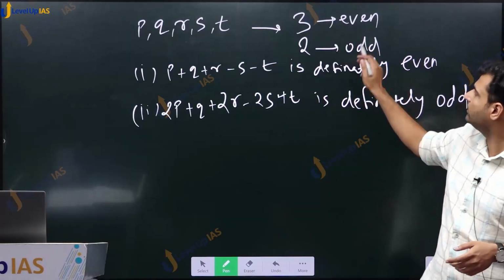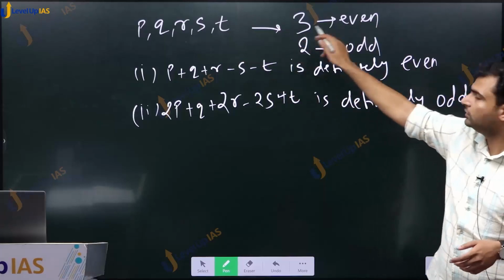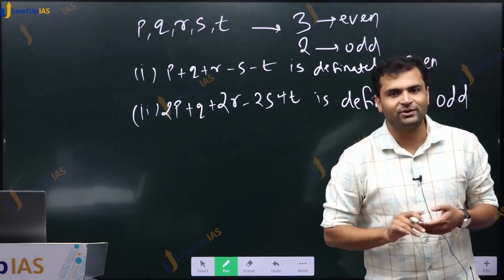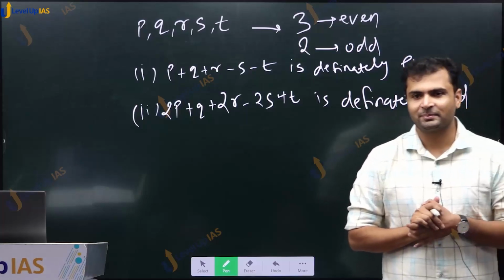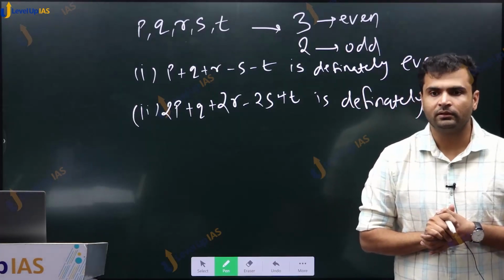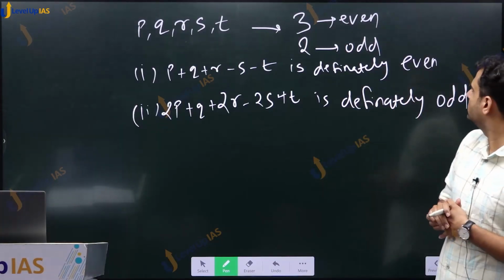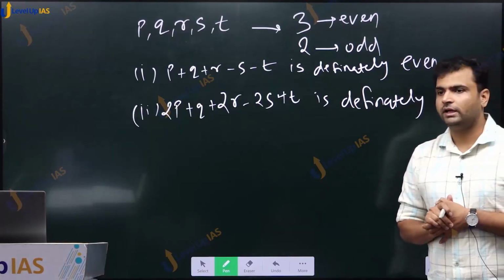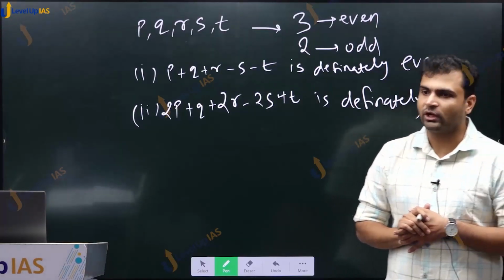No. Three of them are even. Those are positive integers. Three are even and two are odd. You rescind your answer? Okay. First is wrong. Second is correct. Okay. Any other answer? Both are wrong.